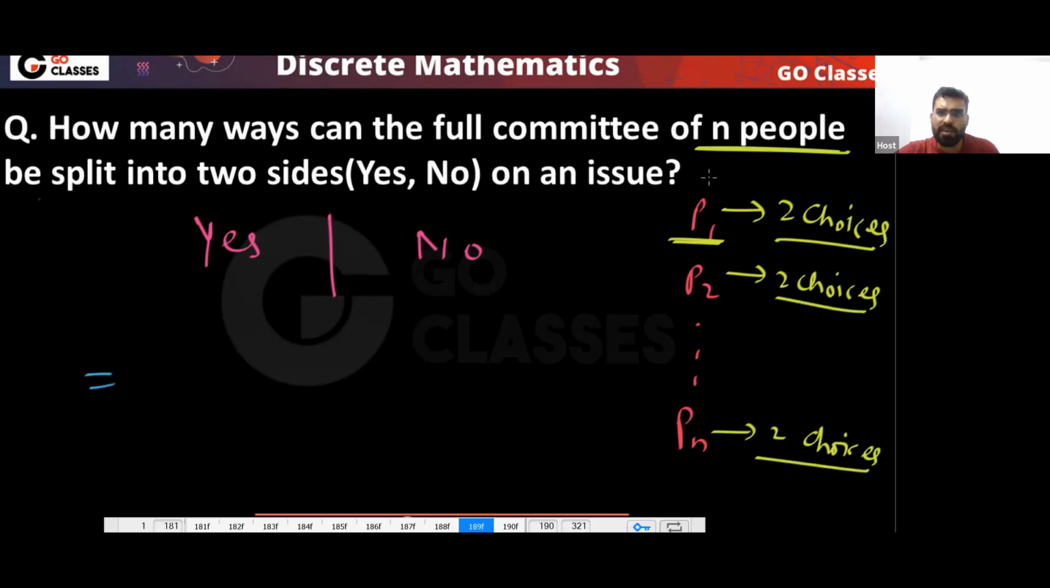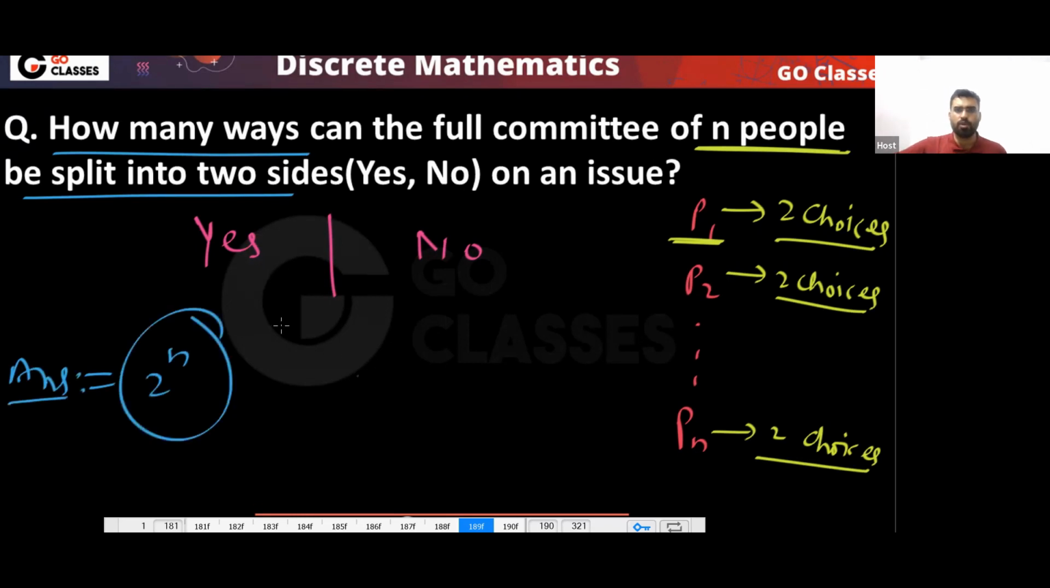So finally, what is the answer? How many ways can you split this? Everyone has two choices, so the answer will be 2 power n. 2 power n splits are possible because every person has two choices. Everyone can choose whether to go to the yes side or the no side, whether to say yes or whether to say no. Everyone can decide. So finally the answer will be 2 power n, correct?